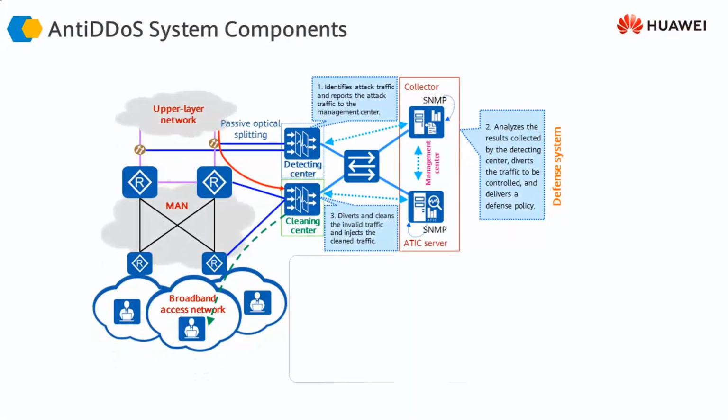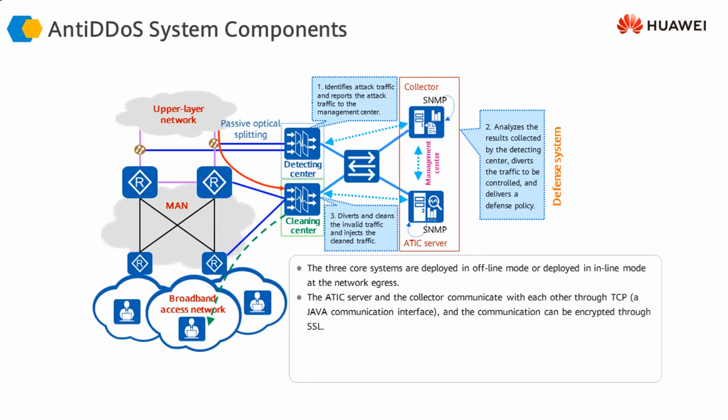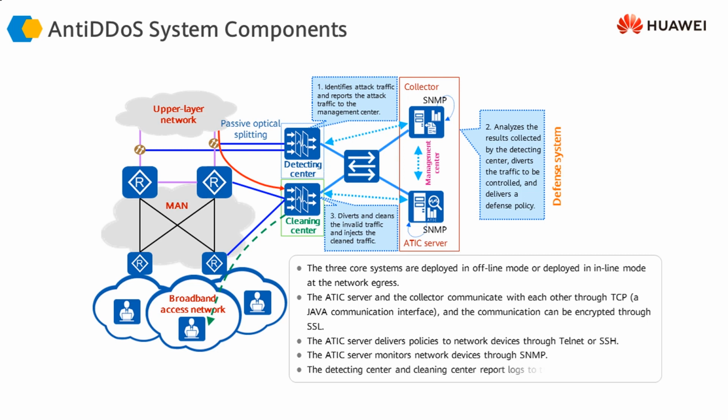So here you can see the network in which the traffic is coming from, for example, the internet towards our data center or our infrastructure. And we have these 3 anti-DDoS protection solution entities here: this is the management center, this is the detection center, and this is the cleaning center.